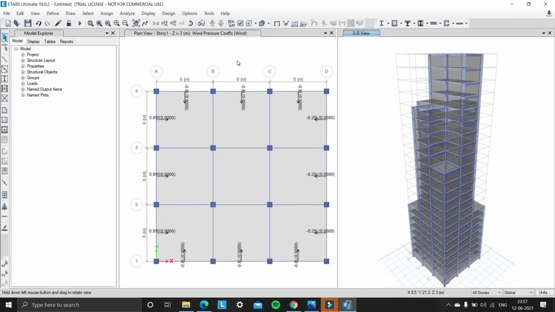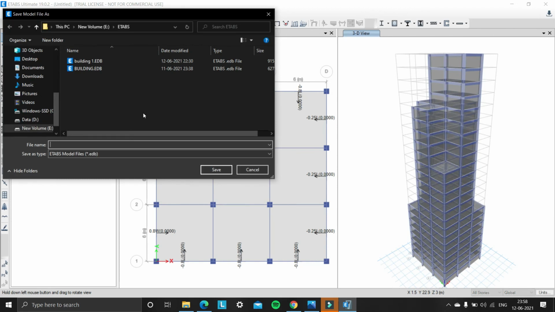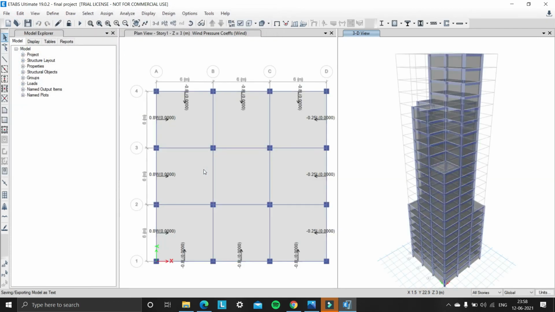So now we need to run the analysis. Under analyze, run analysis is there. Before that we need to save the file. It will ask to save the file, and we will name that as final project and click on save. Upon saving the file, it runs the analysis. We can see the status here.